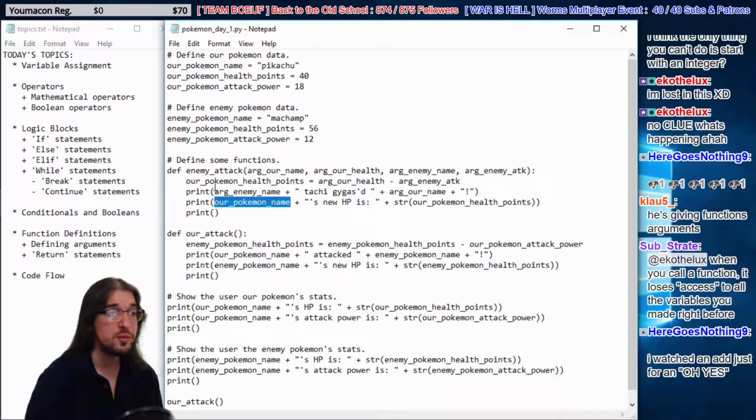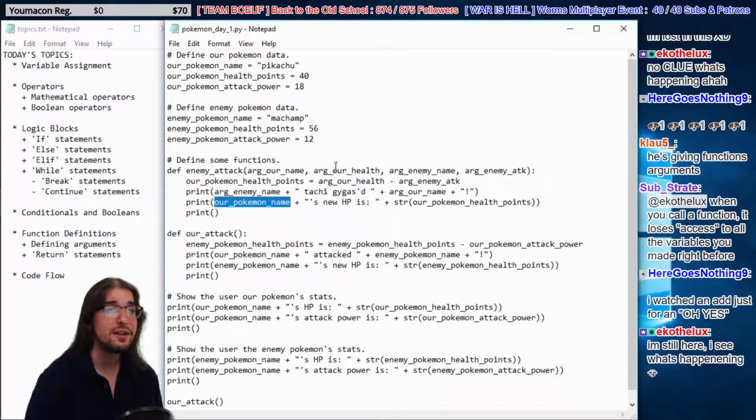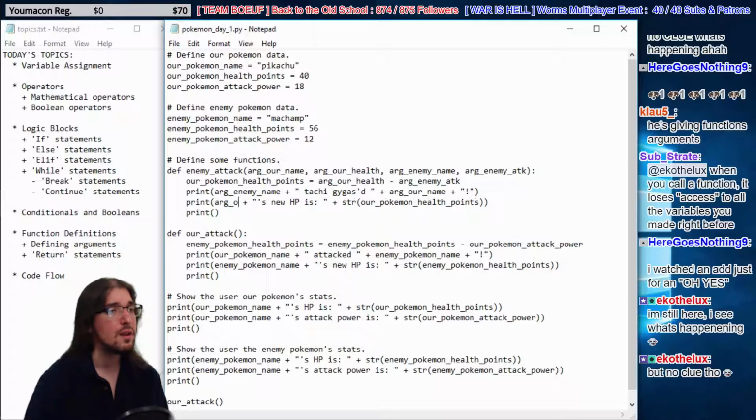But inside this function, we don't have access to it. But we have arg our name. We were given that, so let's use that. Arg our name. Okay, we also have our health. Arg our health. Okay.